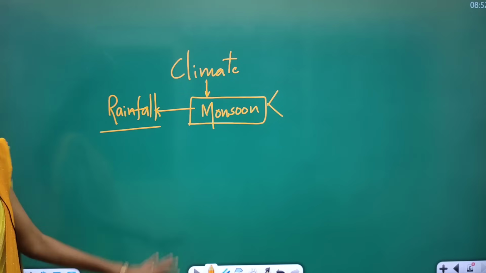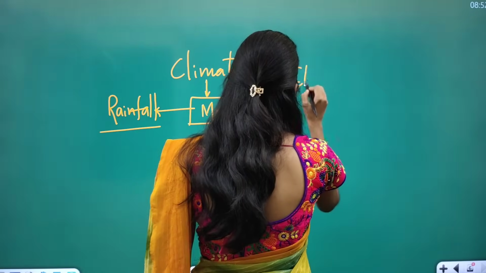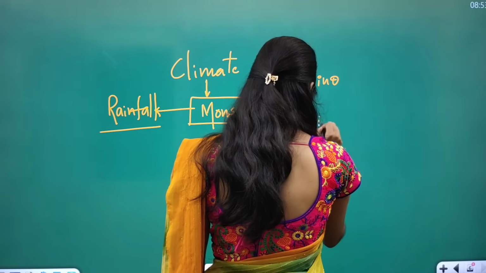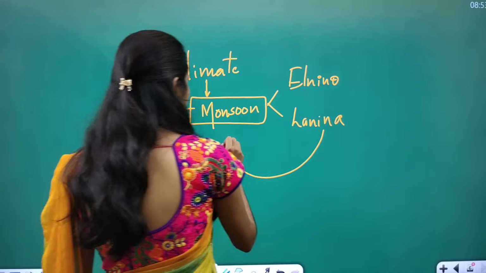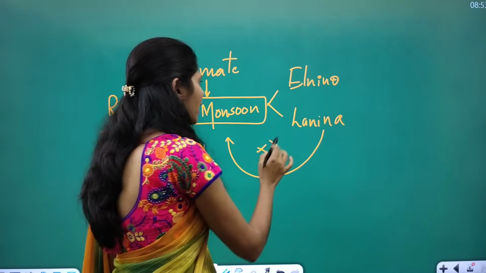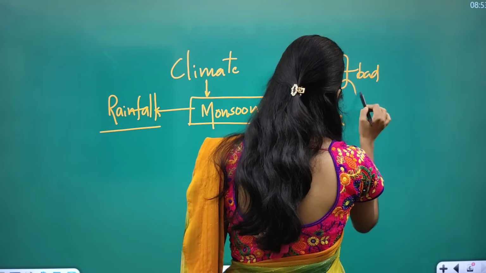This monsoon is affected by El Nino and La Nina. La Nina means normal, so we will have normal rainfall and it does not affect the monsoon, but El Nino condition is very bad, so we will be receiving less rainfall.